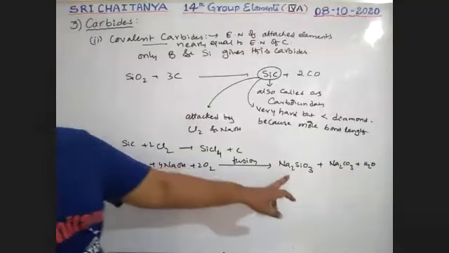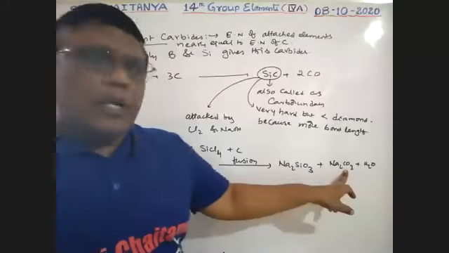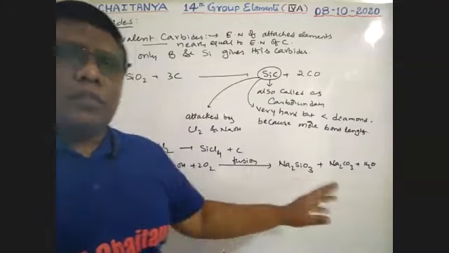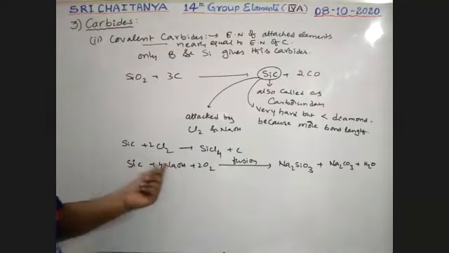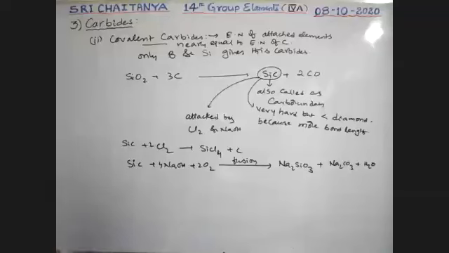It is called sodium silicate. Sodium silicate, sodium carbonate, and water. So these are the compounds. That means silicon carbide reacts with NaOH as well as Cl2.